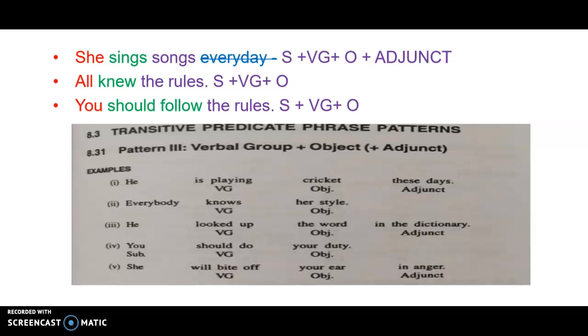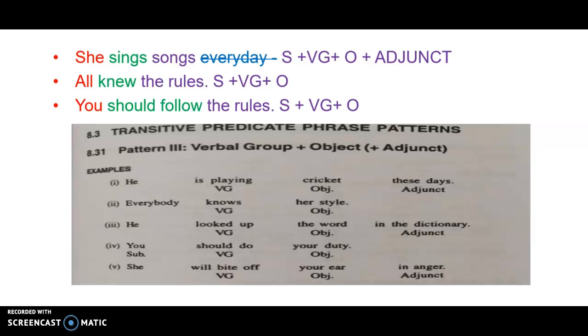Now if you see in the textbook, you have pattern 3. It is 3.1. There is no dot, so correct it yourself. Under 8.3 you have transitive predicate phrase patterns. So what is 3.1? The third pattern is verbal group plus object with or without adjunct.